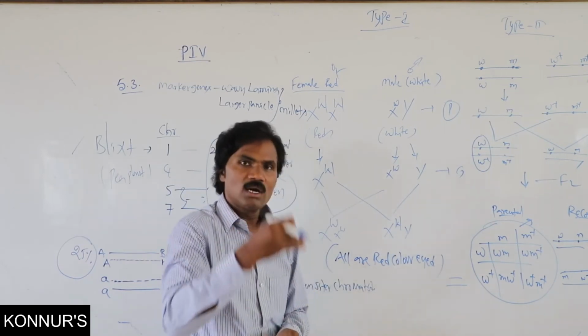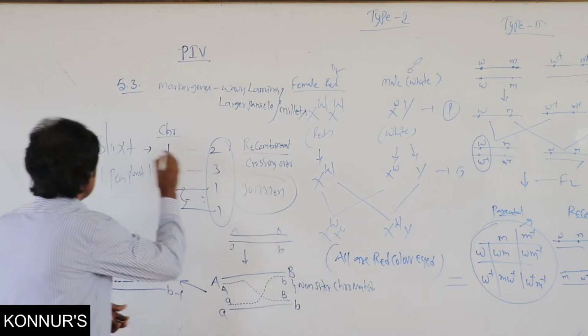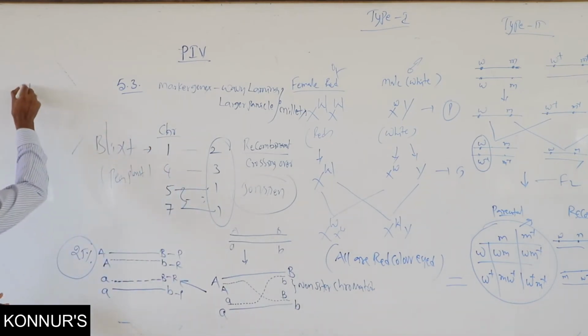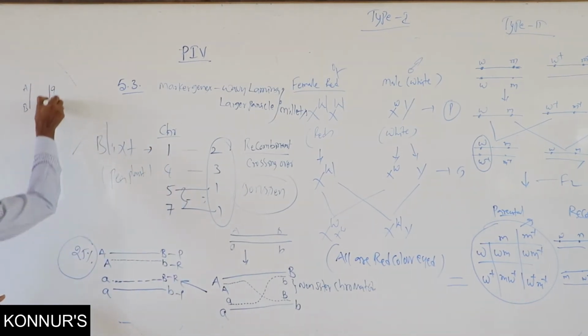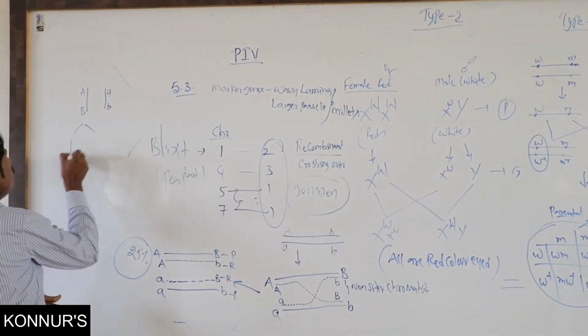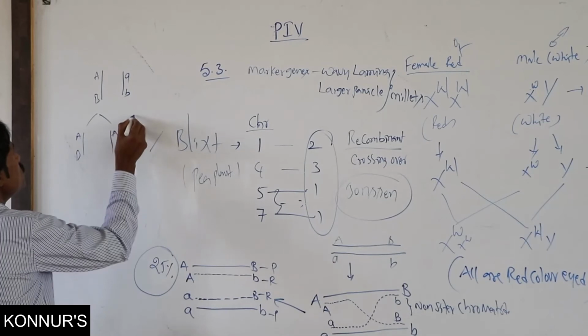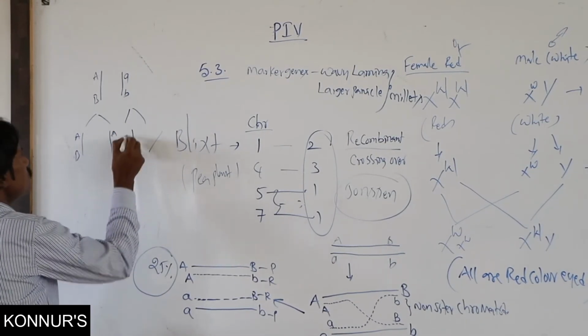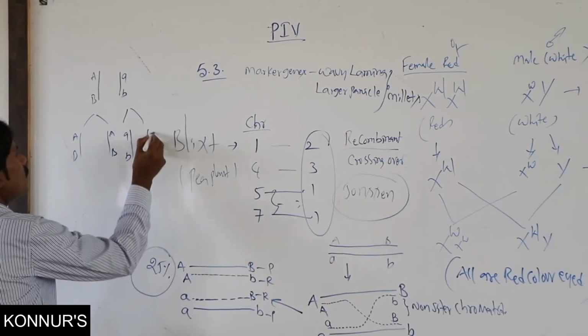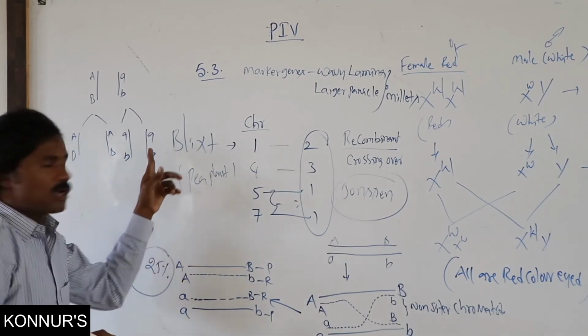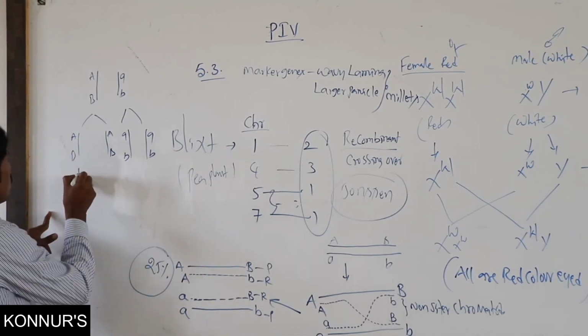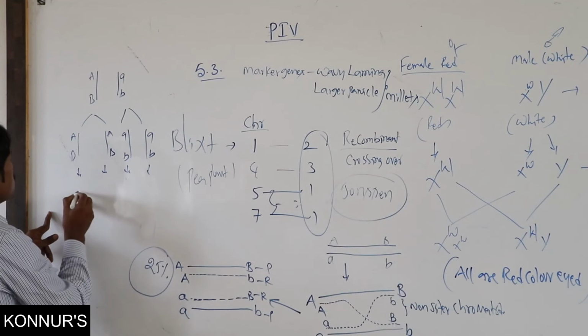For example, as I just said, A, B and A, B. If it is sister chromatids, all are in the cis position, A, small a, without recombination. Here, as usual, gametes are formed.